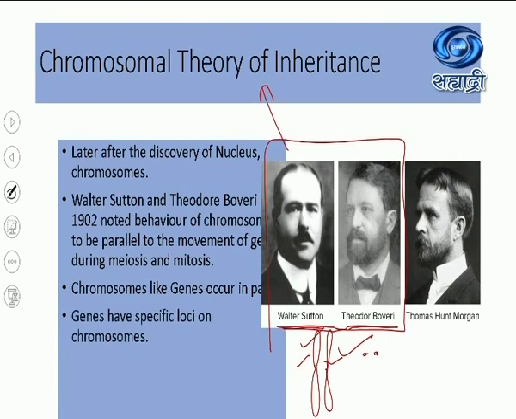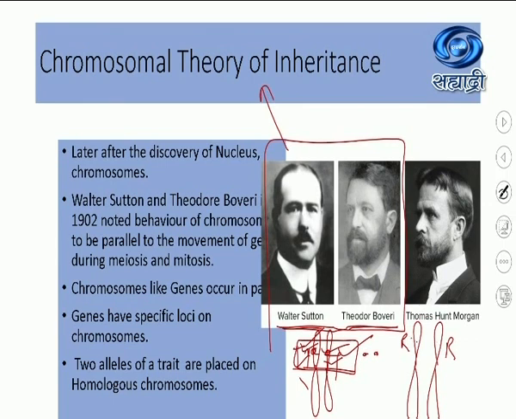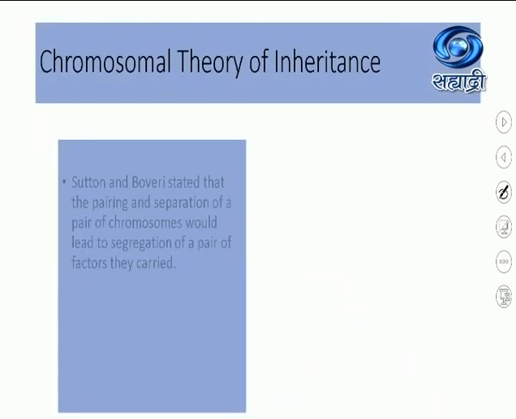Genes also have specific loci on the chromosome. Yes, they have a specific location on the chromosome from the centromere. Two alleles of a trait are placed on homologous chromosomes. For example, capital T, tallness: these two alleles for a trait are alleles of each other and they are placed on homologous chromosomes at a certain distance. Another gene, for example, round shape of the seed. These are allelic pairs located at the same distance on homologous chromosomes. Okay, let us see what is further explained.